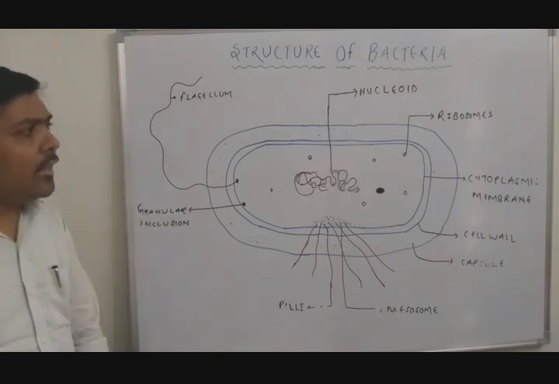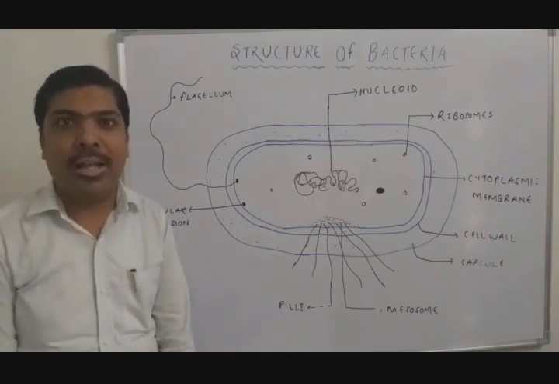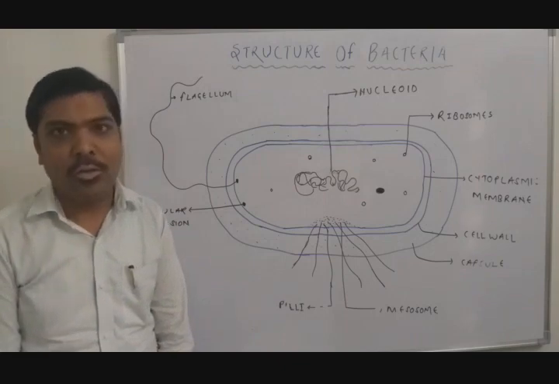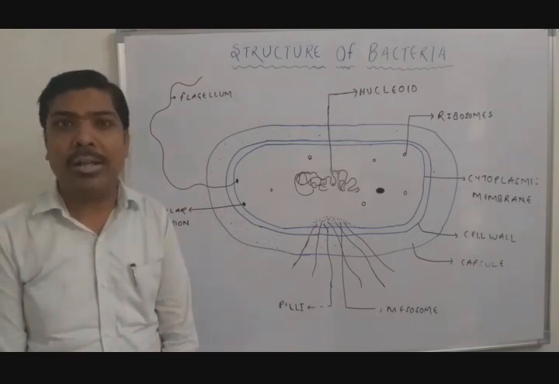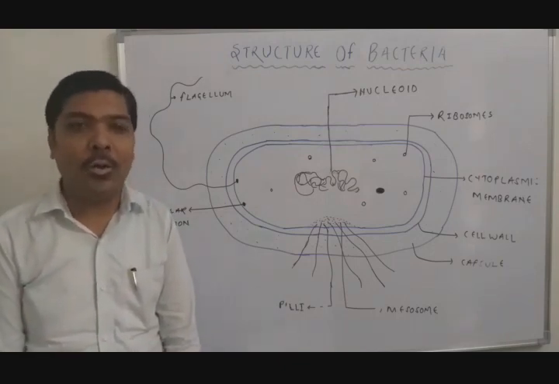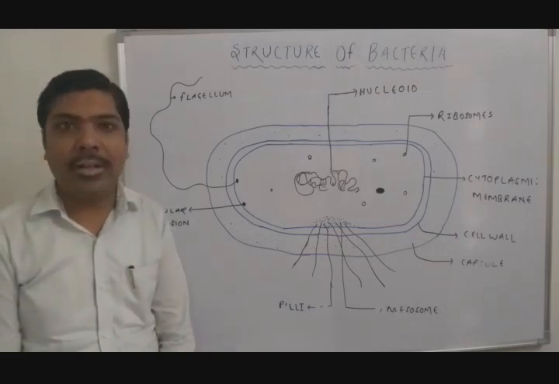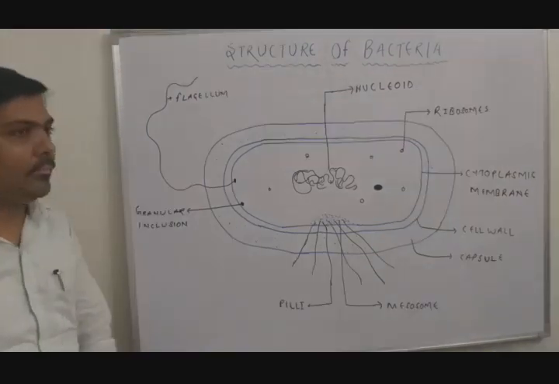Now, there are various categories of antibiotics, like penicillin, which act by damaging the cell wall. So the mode of action of many antibiotics is dependent upon the functionality of the cell wall. Coming to the next external structure of the bacteria, that is the capsule.